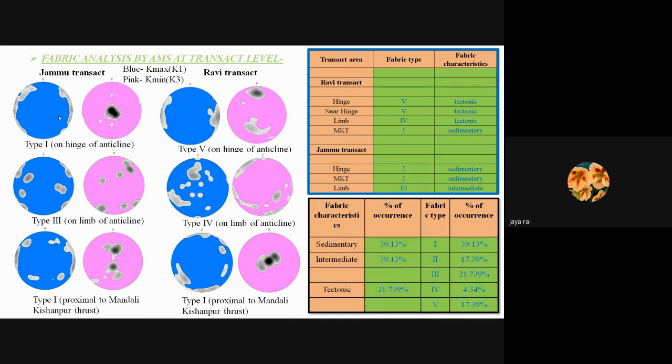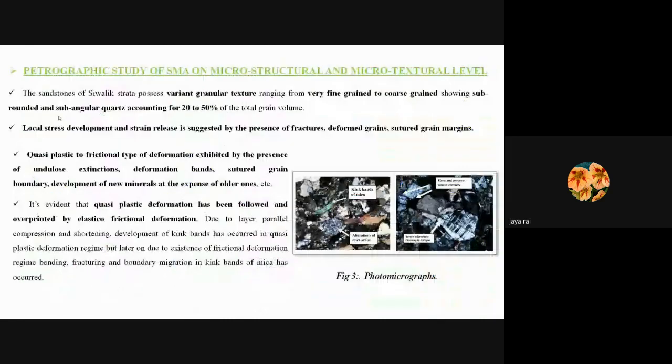So, further talking about the fabric frequency, the distribution of each type of fabric, we got to know that the sedimentary and intermediate type of fabric account for 39.13% of occurrence and distribution, while the tectonic fabric accounts for 21.739% distribution only. Further moving to the petrographic study of the SMA, quartz is a dominant mineral present over here, and it accounts for 20 to 50% of the total grain volume.